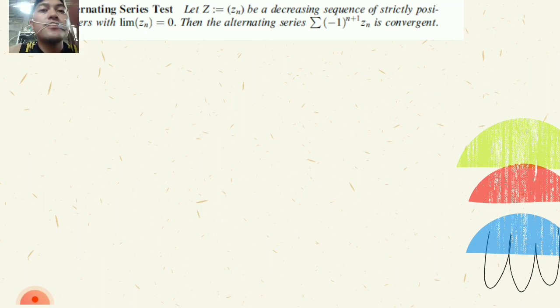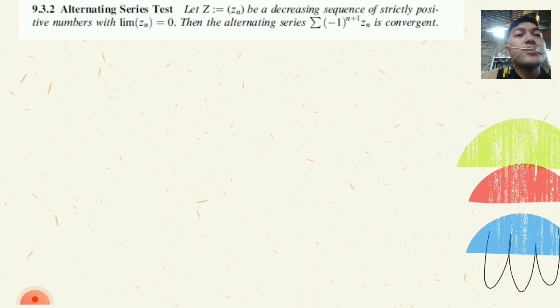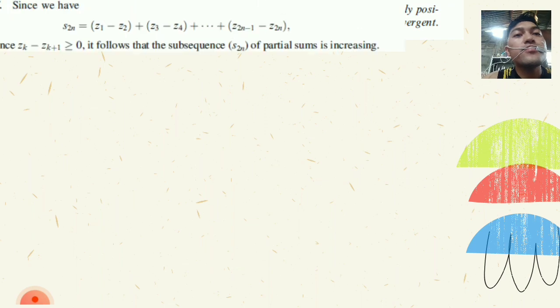And we have 9.3.2 Alternating Series Test. Let Z equal (z sub n) be a decreasing sequence of strictly positive numbers with the limit of z sub n equal to 0. Then the alternating series sigma (-1)^(n+1) z sub n is convergent.